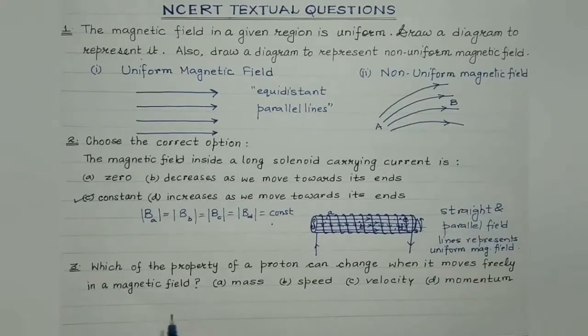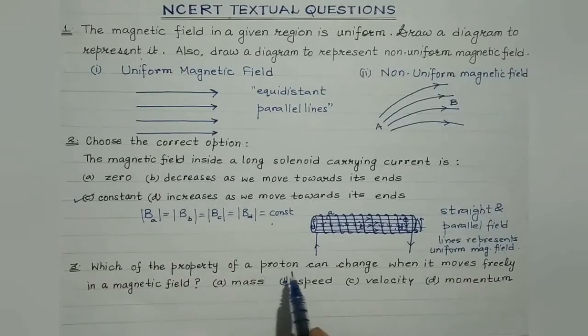Now let's concentrate on question number 3, students. Which of the following properties of a proton can change when it moves freely in a magnetic field? Now, a proton is a charged particle. We are aware it's a constituent particle of the nucleus, isn't it? It's a positively charged particle. So whenever it moves in a magnetic field in a direction perpendicular to the magnetic field, obviously it will experience a force, isn't it?